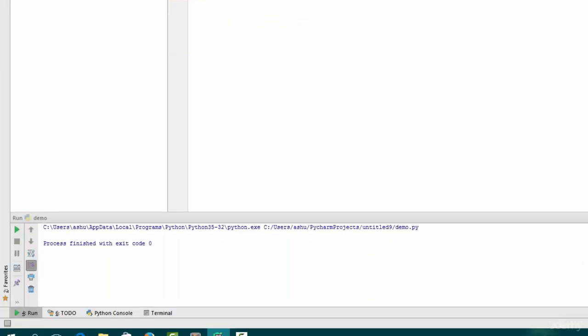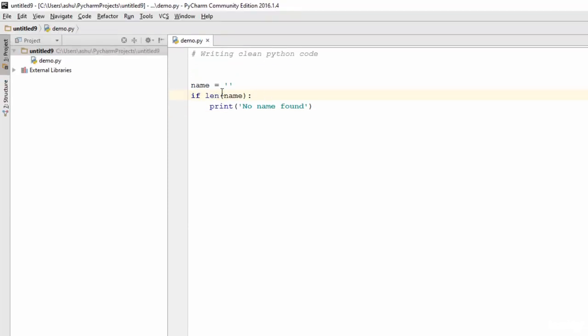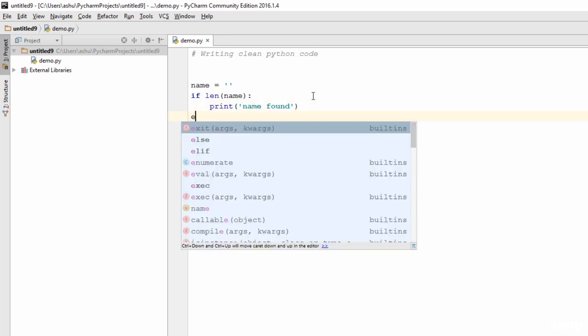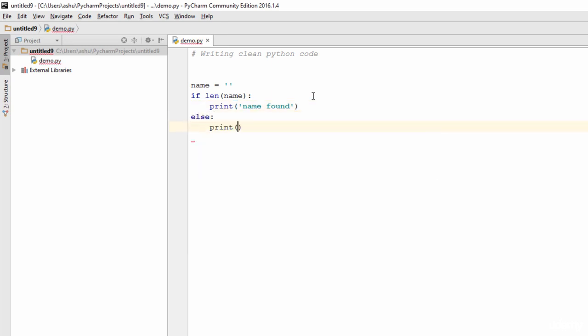line of code. But what we essentially want to do here is that if the length of this thing is 0, we want to print this particular statement, which is no name found. So what we could do here is change this thing to name found, and write an else block here to print out no name found. So we will type in no name found. By doing this, we have eliminated the use of writing a double equal to sign over here.